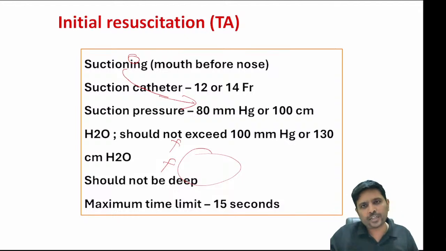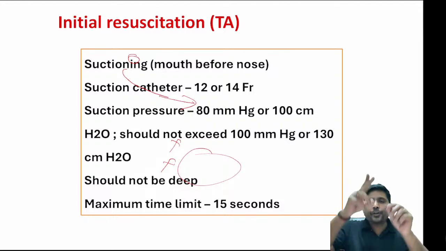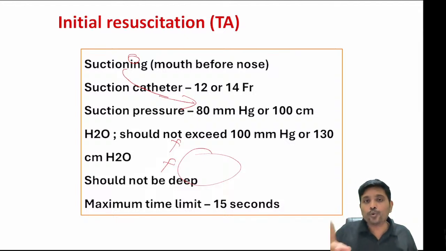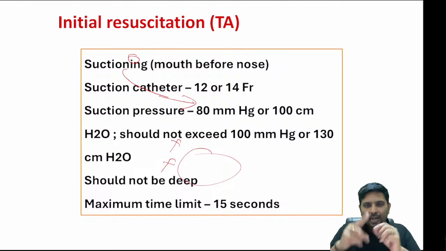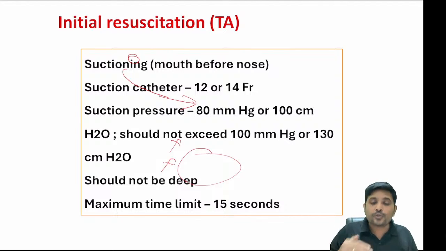And one more question they will ask you, how long you will take to clamp the cord. Now we are following a concept called delayed cord clamping. What is delayed cord clamping? You clamp the cord 30 seconds to 60 seconds after birth. Why 30 seconds to 60 seconds after birth?